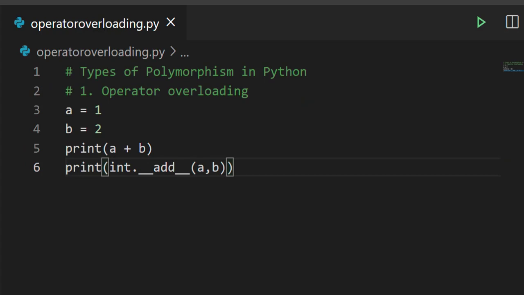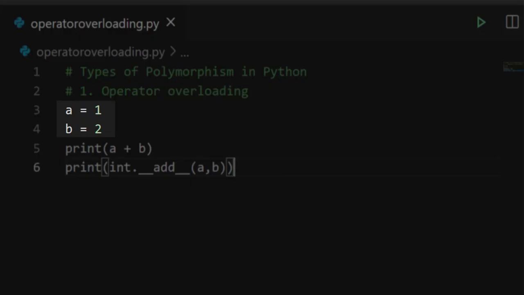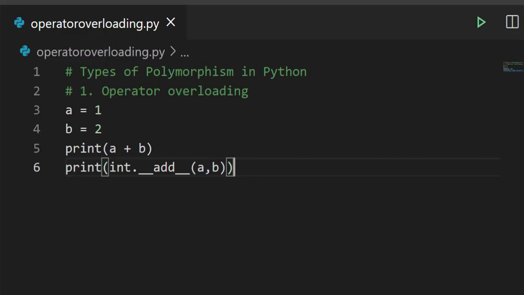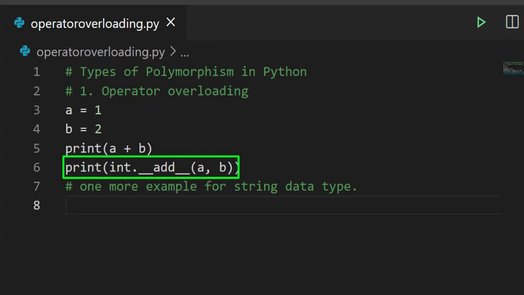Then the conclusion is, when you give the plus operator, depending on the data type, it will call the methods of its respective data type class. Here the data type is integer, so int is the class. It will call the add function which is in the int class.